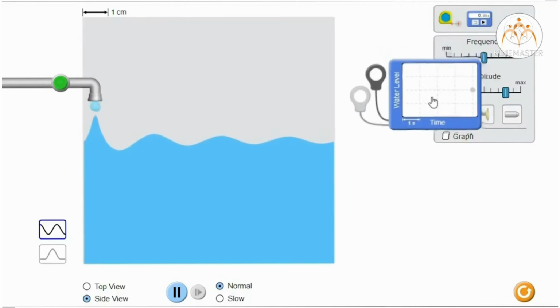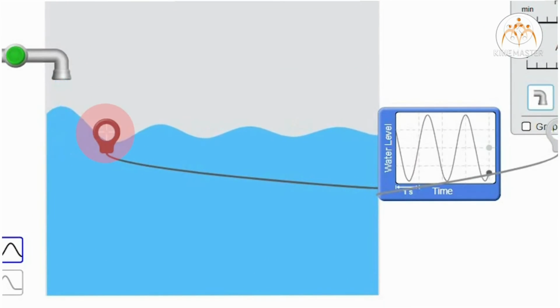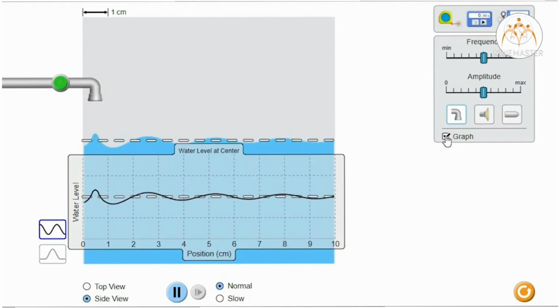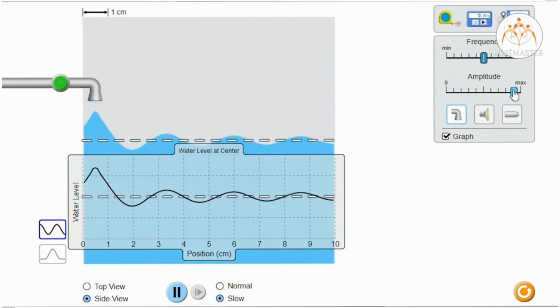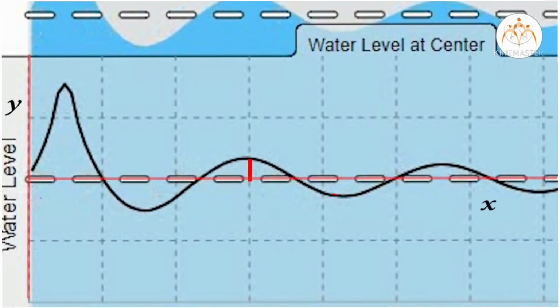We discussed the period of the wave by looking at the position of just one particle. In order to find the spacing between two crests or two troughs, we need to consider a series of particles involved in a wave. Instead of time on the x-axis, we will use the distance from the source on the x-axis. This graph shows the vertical position of the particle on the y-axis and its position from the source along the x-axis.